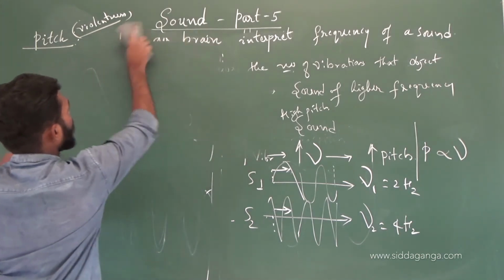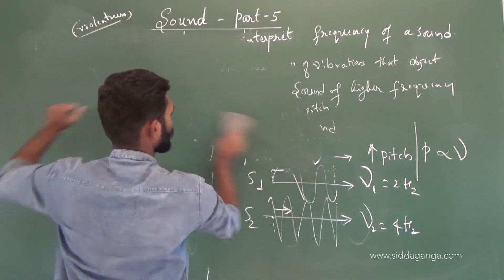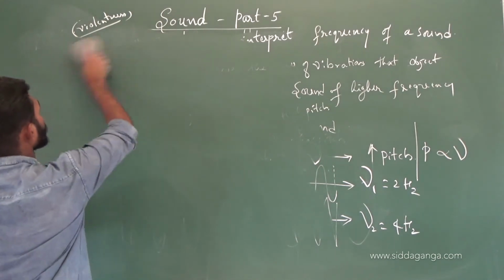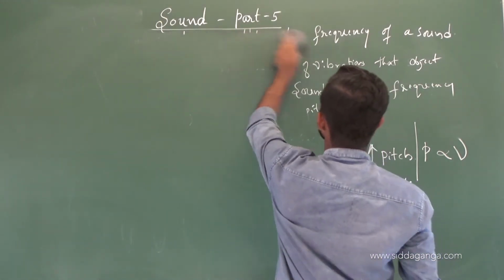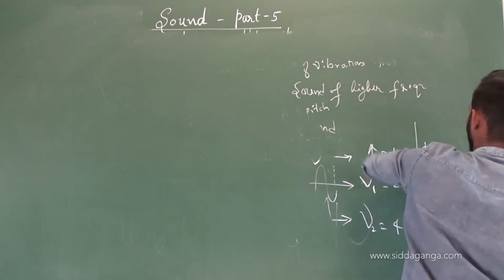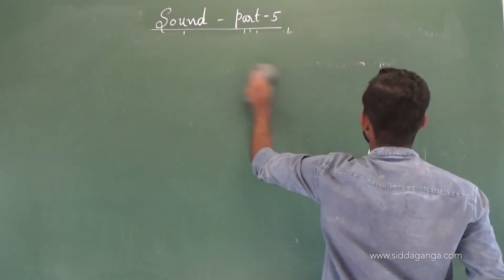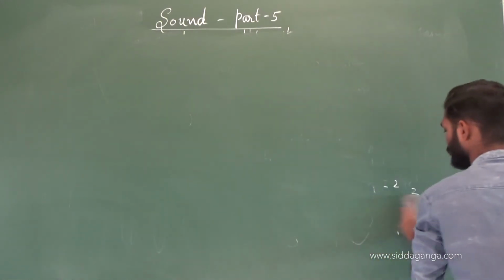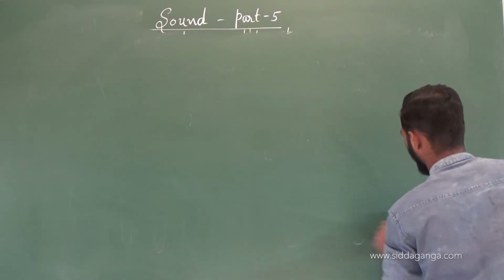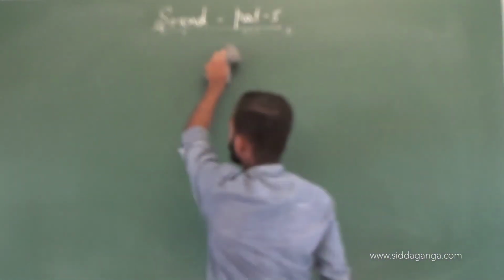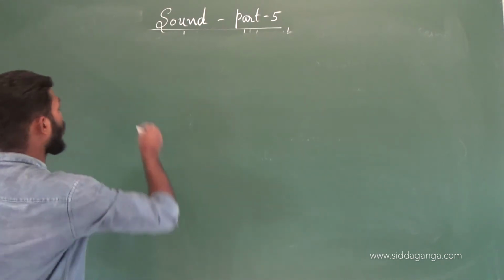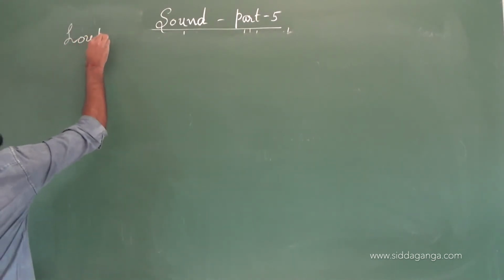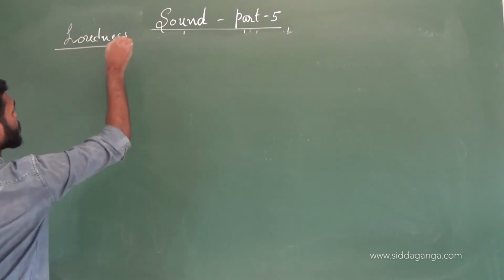Now let's go to the next characteristic, that is loudness of sound.